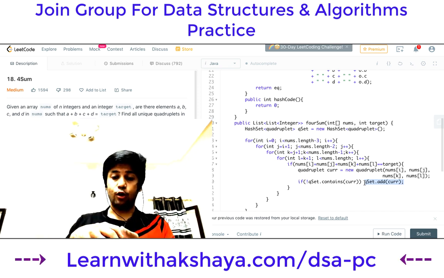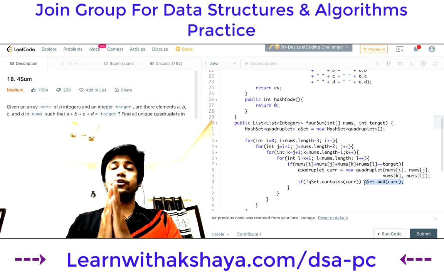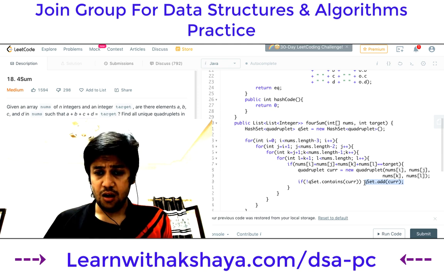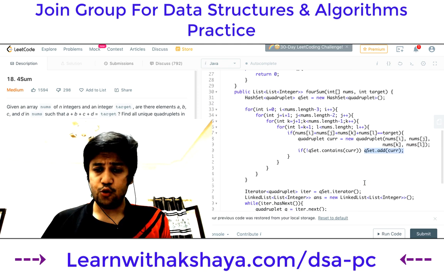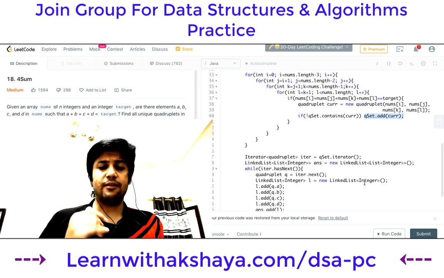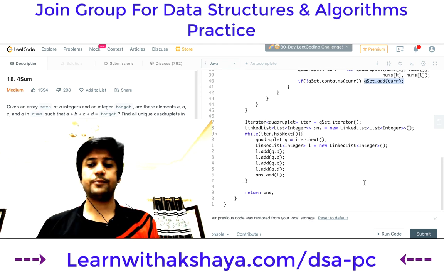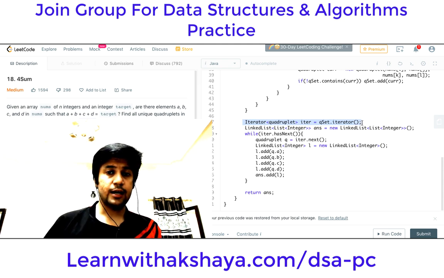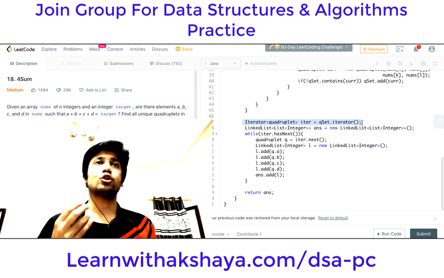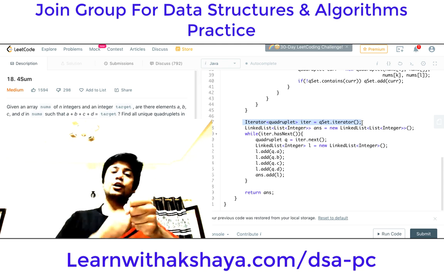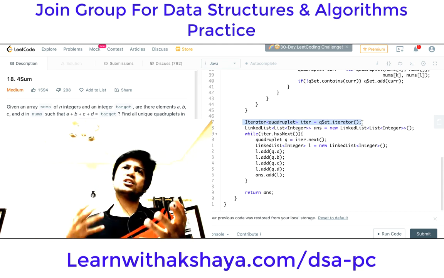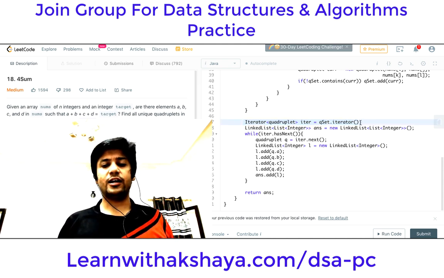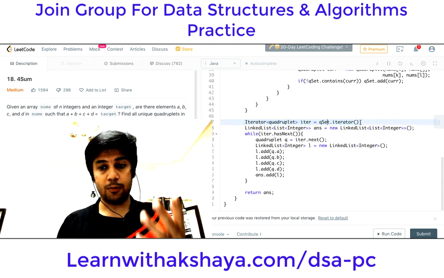Now you have found all the quadruplets of 4 numbers and their sums. And now you will simply run across them and find the ones that you need. So over here I declare an iterator from the queue set. We didn't use a hash map because a hash map needs two values, a key and a value. We didn't need that, we just needed the value. So I just created a simple set, and that's why queueset.iterator gives me the iterator of all the quadruplets present.